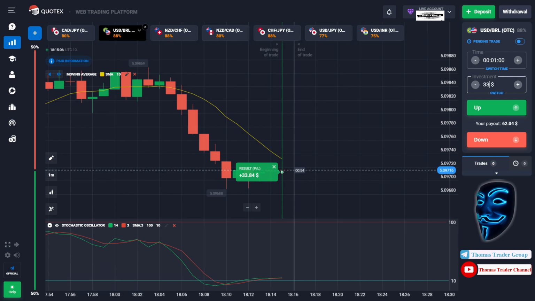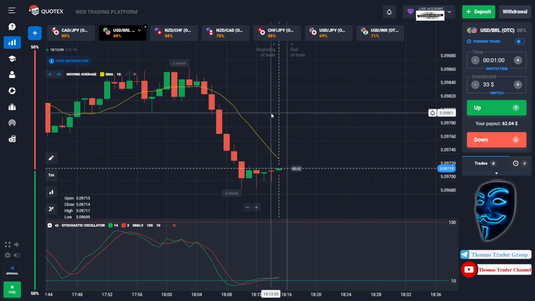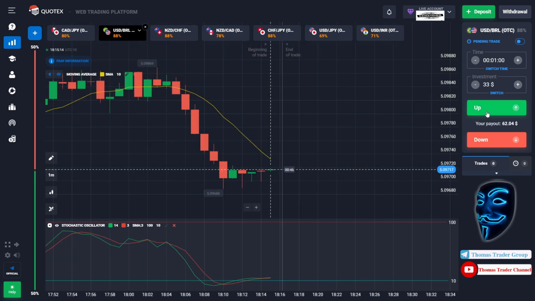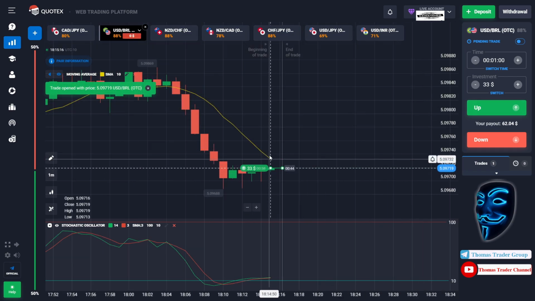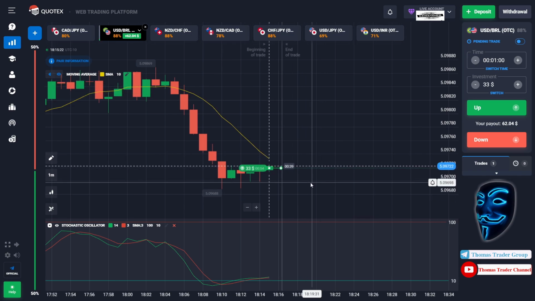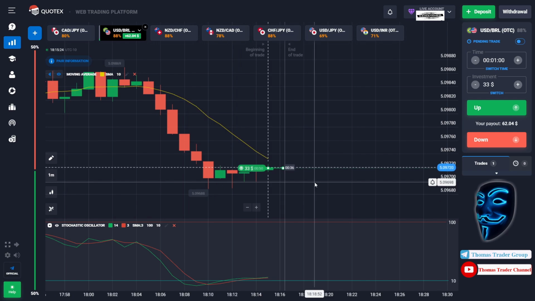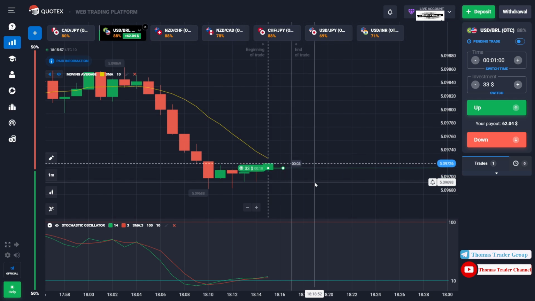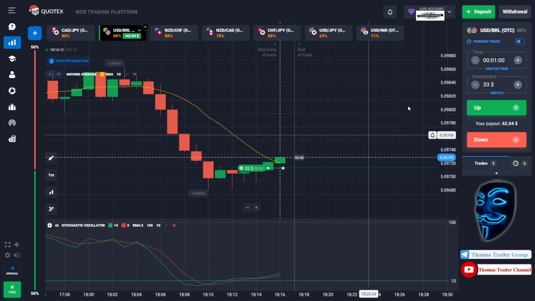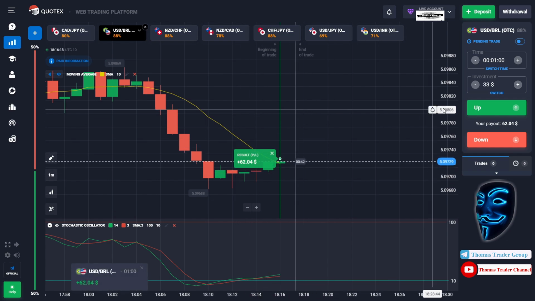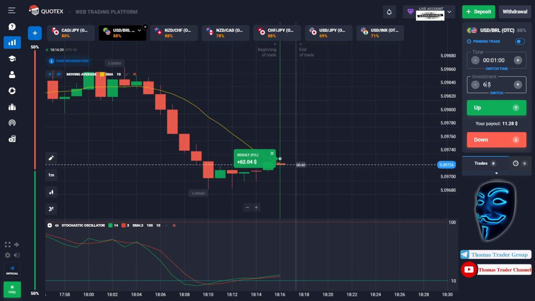Let's change our investment into $33. And over here we still can open buy for 1 minute, because the market hasn't touched the moving average line. I'm sure that it will still make a bullish move to the moving average line before it continues the bearish trend. Let's prove it and let's wait till the end of our trade. We made a right decision again over here. We made a profit of $62. Let's change our investment into $62 and let's find the other market.